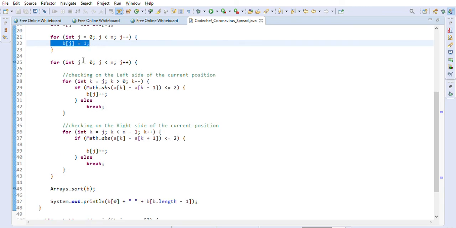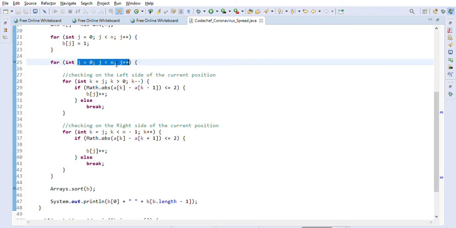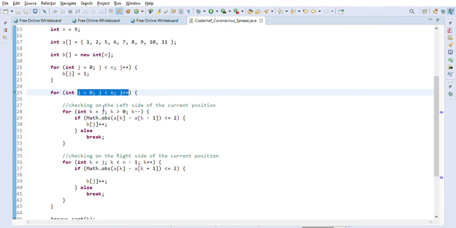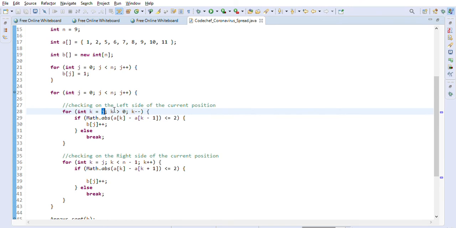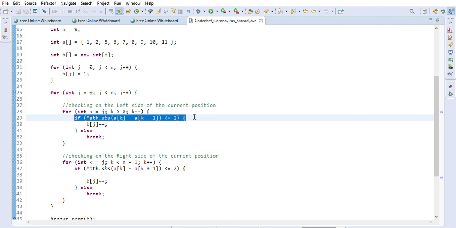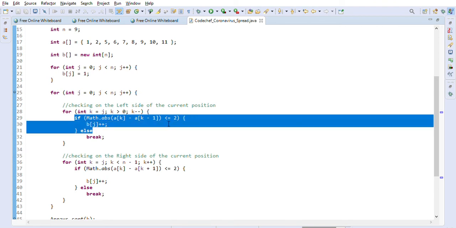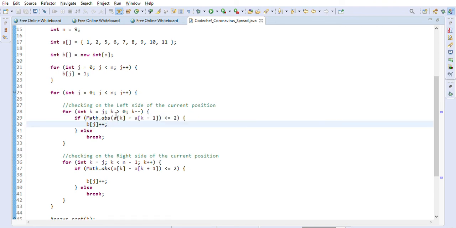After that, we will go through 0 to n. J is from 0 to n. We will iterate through the array A, and we will check on the left side of the current position. So as you can see, k is equal to j, and k is greater than 0, k minus minus. So we are checking on the left side, and whenever we are finding the neighbors' distance, basically, A[k] and A[k-1] means these are two neighboring elements.